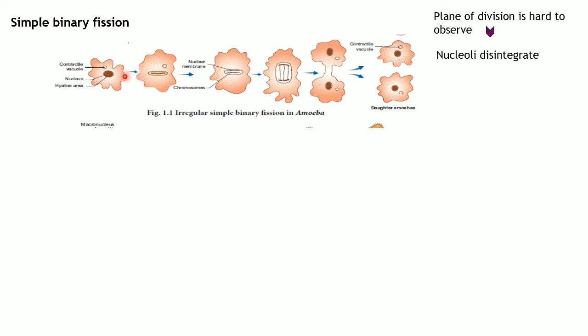genetic material. As you can see from this image to this image, the cell has grown a little bigger and the nucleus has also grown a little bigger. And in this image you can see that the contractile vacuole has disappeared already. From here, the genetic material has already been copied and has undergone this mitotic cell division. So that is why you can see the chromosomes.